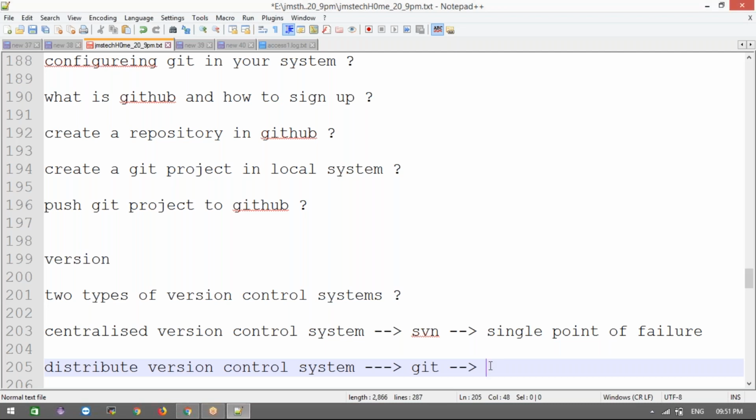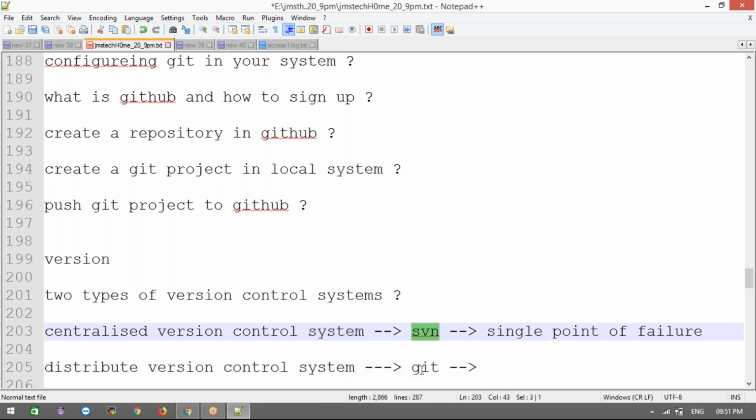Okay, we'll do the diagram on this. These are the two ways: centralized version control system and distributed version control system, right? Guys, clear? One is a single point of failure. The other is not a single point of failure. In the centralized one, the developer end has only a snapshot of the code, and any operation depends on the remote server.